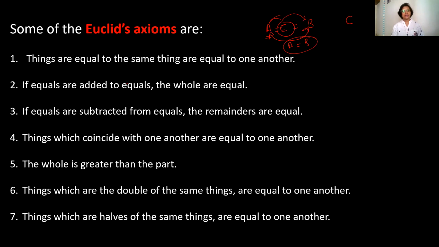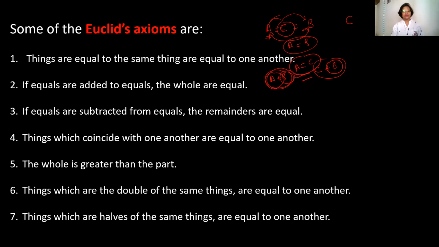If equals are added to equals, the wholes are equal. Suppose A equals C and we are adding some equal part to both sides, left hand side and right hand side. A equals C was there. If we add this equal part to both sides, what will happen? The wholes, A plus B and C plus B, will be equal.